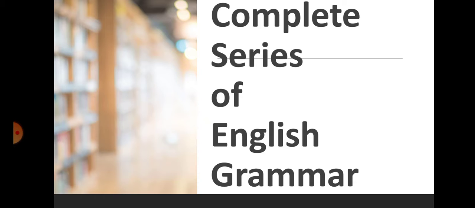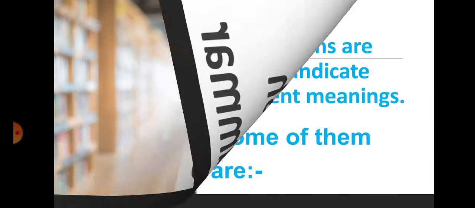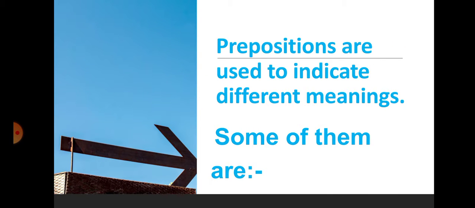Students, in our complete series of English grammar, today I am going to explain prepositions. In the previous video we read about prepositions and their kinds, and that different prepositions are used to indicate different meanings. Here again, in this second video, we will read that prepositions are used to indicate different meanings. Some of them are: